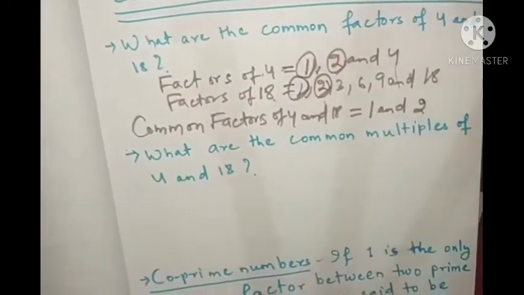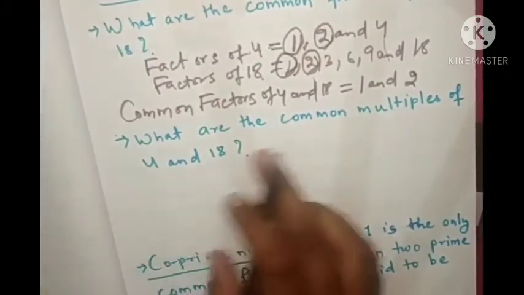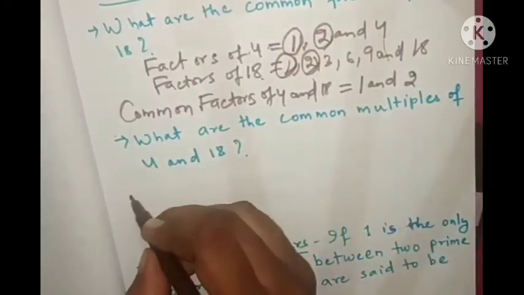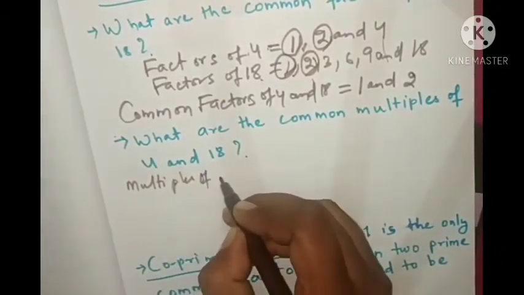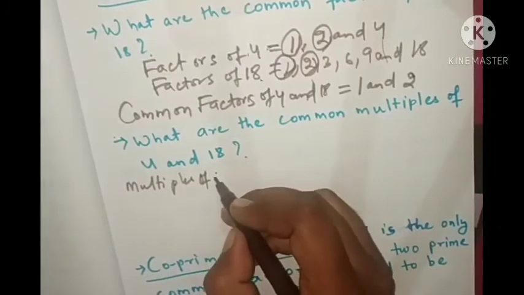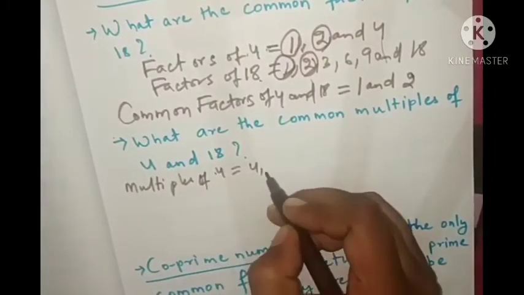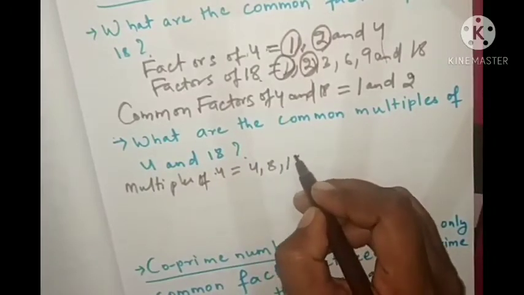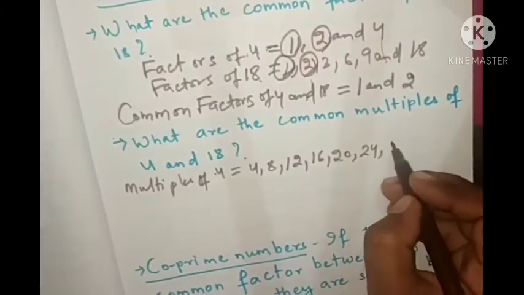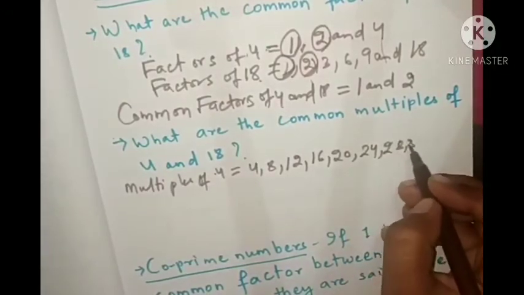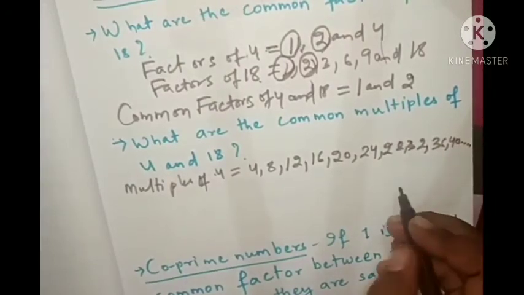Next we'll see common multiples. So here we have written, what are the common multiples of 4 and 18. So first you find out multiples of 4: 4, 8, 12, 16, 20, 24, 28, 32, 36, 40, like that it will go on.